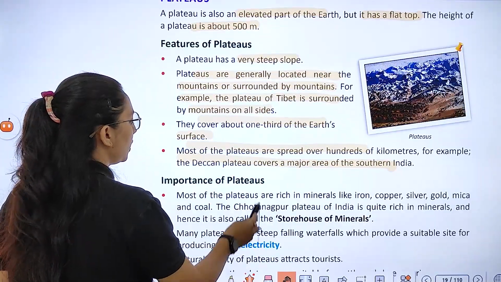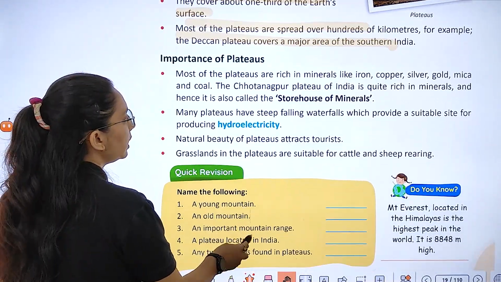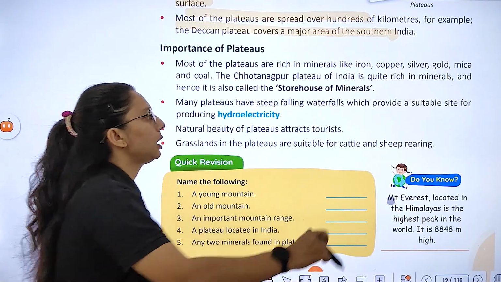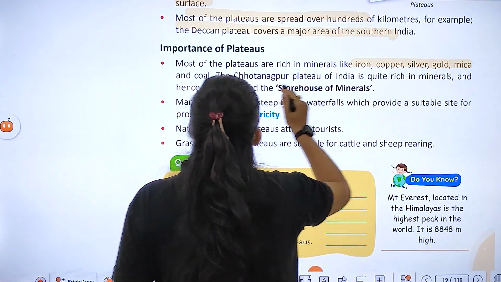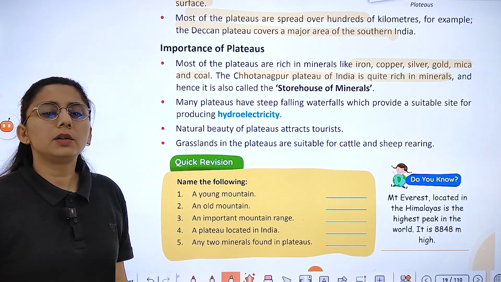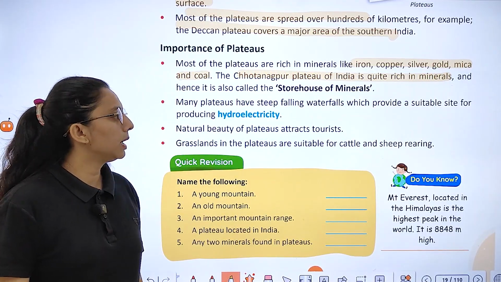Let's study about the importance of plateau. Why are the plateaus very important to us? What do they provide? They are very rich in minerals like iron, copper, gold, silver, mica and coal. The Chota Nagpur Plateau of India is quite rich in minerals, and it is also known as the storehouse of minerals.